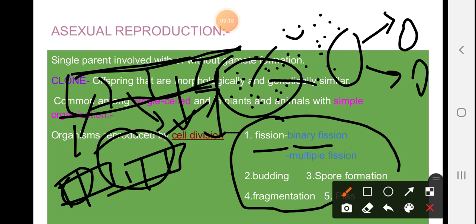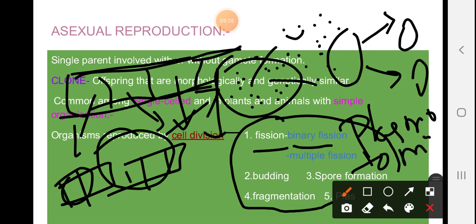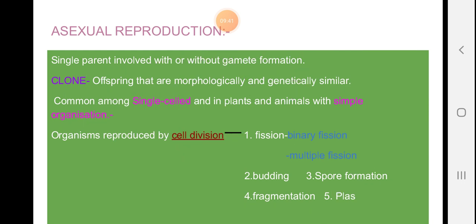Fifth one, actually there is some misprint in typing. This is written as plasmotomy. In plasmotomy, we see that multinucleate protozoans are found. Examples are Opalina and Pelomyxa. One by one, we will see all the divisions. So let's start first.